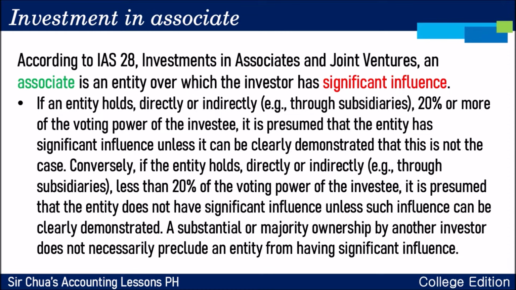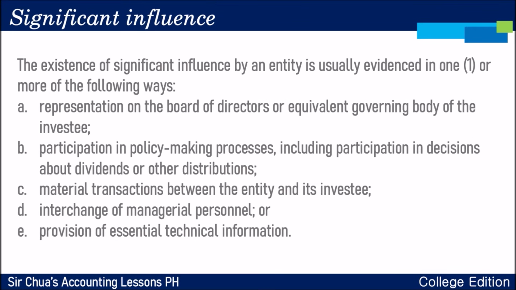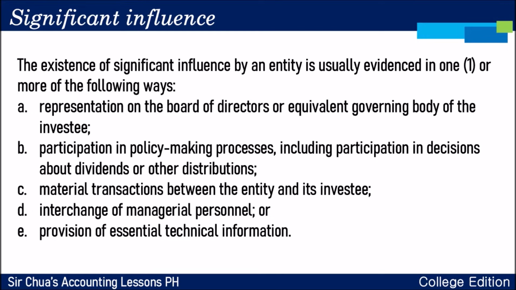In its basic sense, significant influence is represented by 20%. However, if there are indicators that it is not significant influence, or if it's lesser than 20% but the entity exercises significant influence over that company, then it can also be tagged as an investment in associate. Okay? Eh ano po ba yung significant influence?